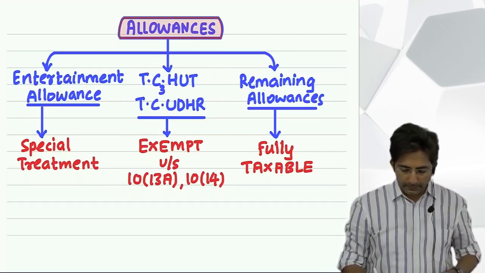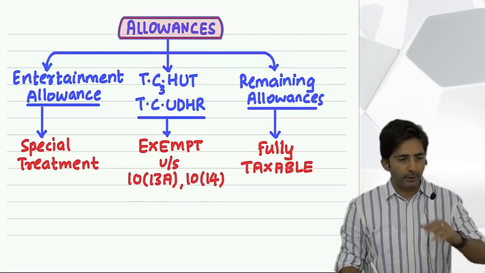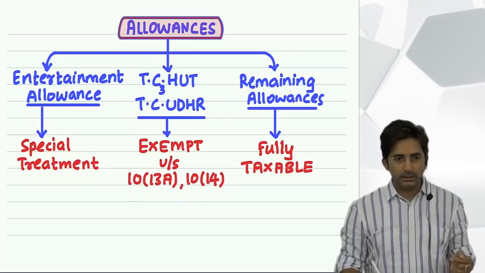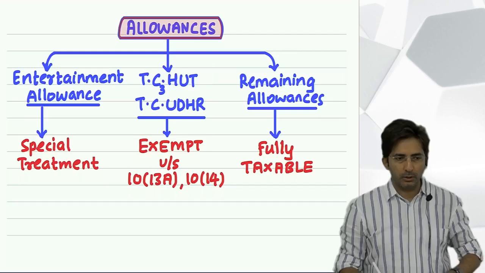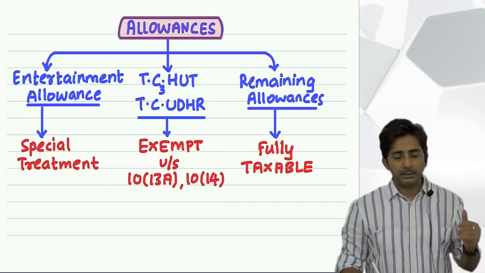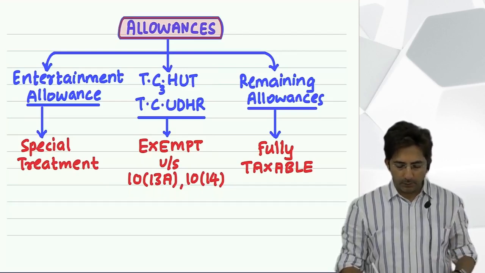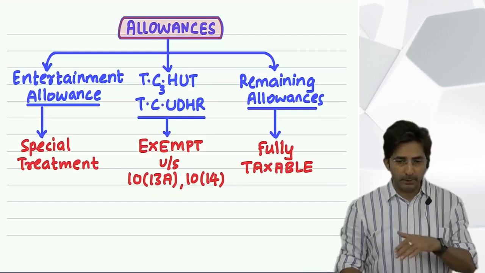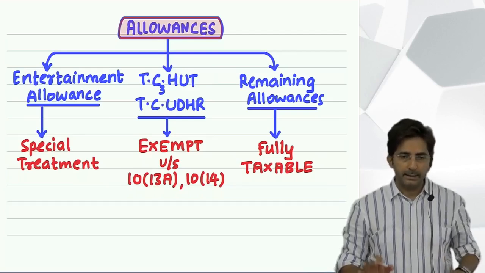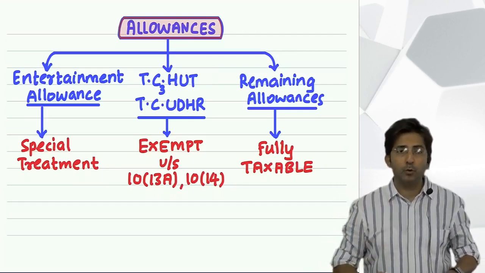And in this keyword of TC hut, TC udhar, what we have done: T for tribal area allowance, it is exempt up to 200 per month. Then C1 was children education allowance, 100 per month per child for maximum 2 children. Then children hostel allowance, maximum 300 per month per child for maximum 2 children. Then third C was commutation allowance. It is an allowance for journey between office and residence, and it is exempt only if the employee is physically handicapped, up to 3,200 per month.